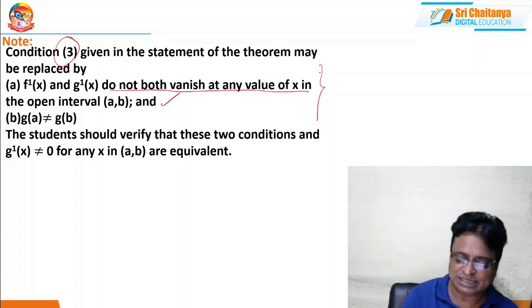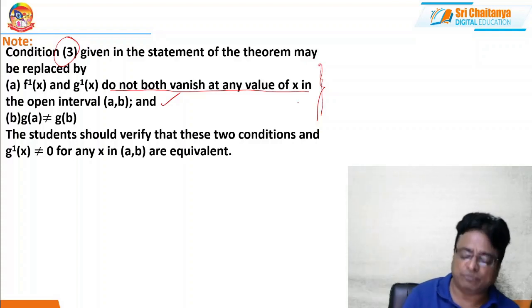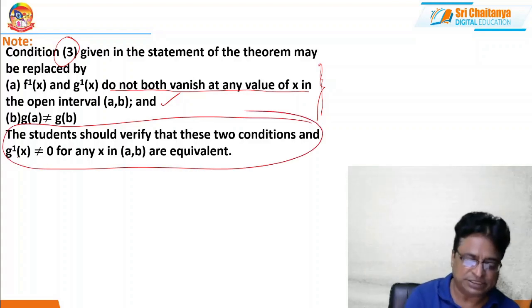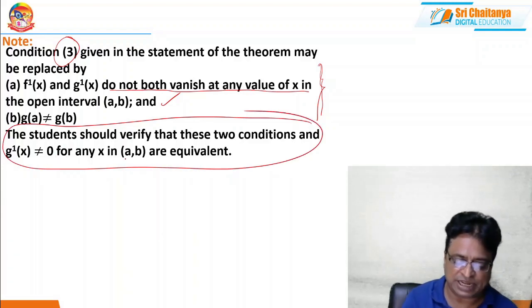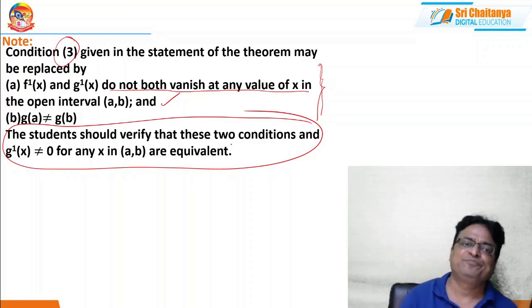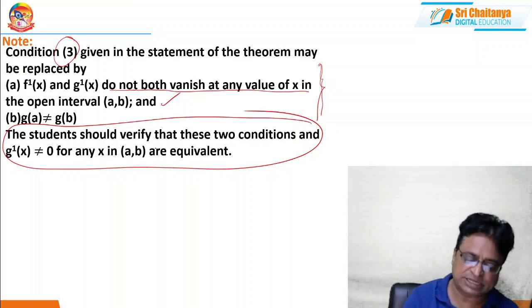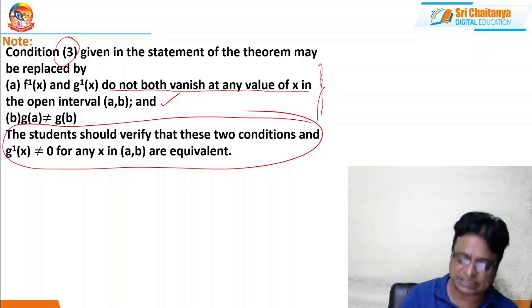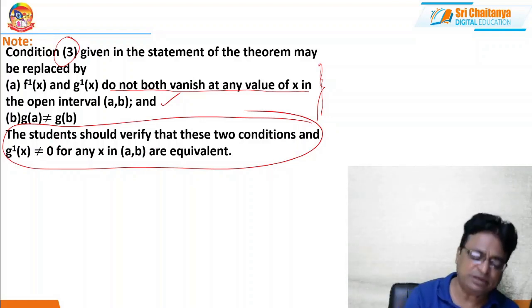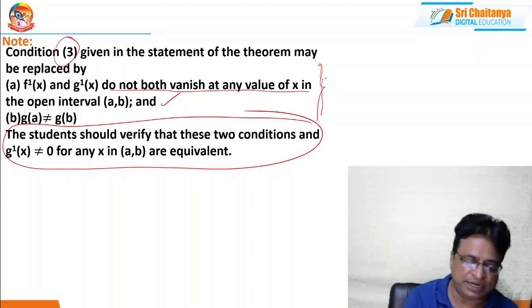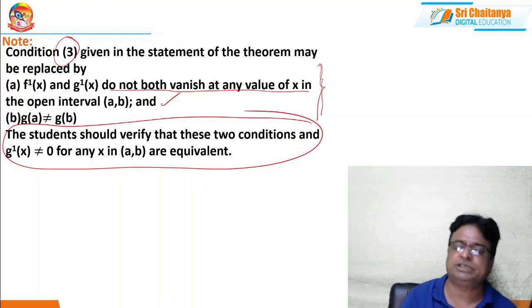So just by replacing these two conditions, we have taken this into consideration: g dash of x not equal to 0 for any x in the open interval (a, b). That statement is equivalent to which statement? Both f dash x and g dash x do not vanish at any point x, and g of a is not equal to g of b.